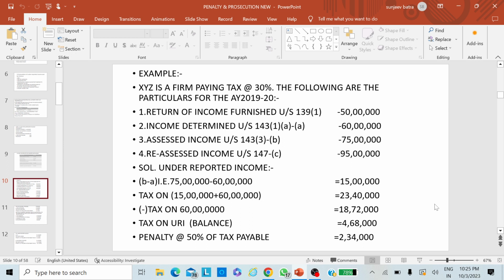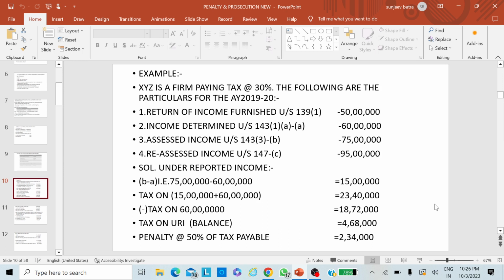First, we will calculate the underreporting of income in the case of income assessed and the income determined under section 143(1)(a). You can see the difference between these two incomes is 15 lakhs. So in that case, underreporting of income shall be 15 lakhs rupees.